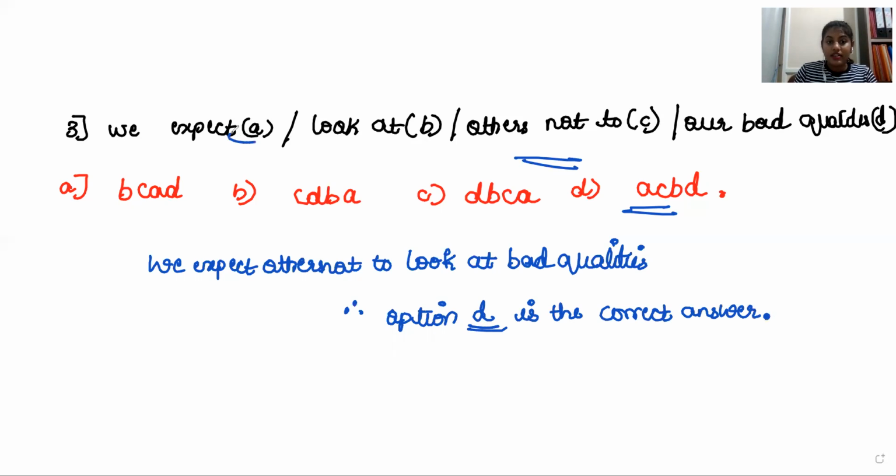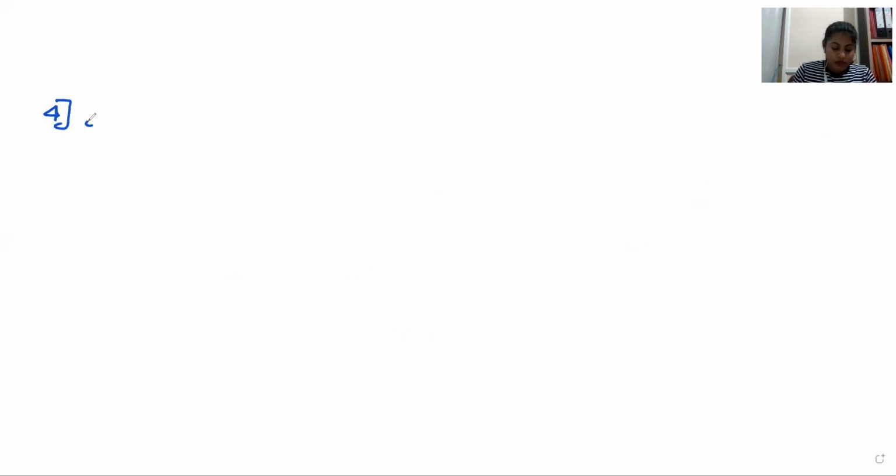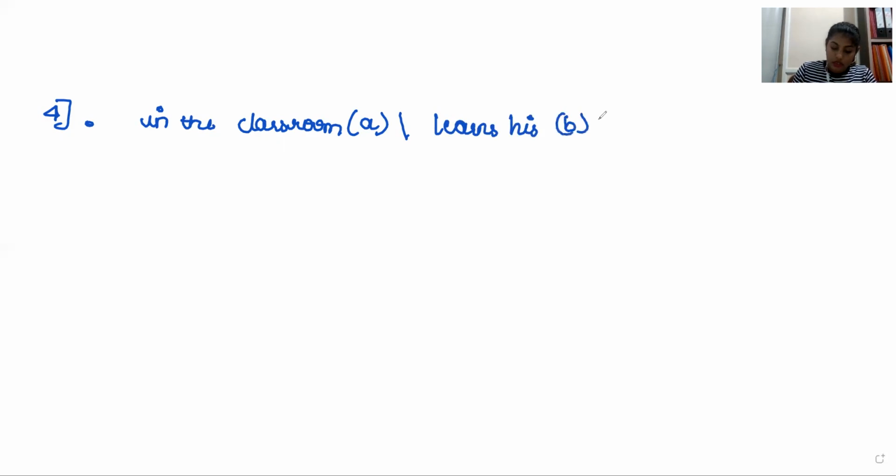Understood? We have to arrange this first, okay, and then we have to compare with the options. Understood this? Yes. We'll move to the next one now. Next one: in the classroom is A, learns is B, student is C, lesson of mind is D.